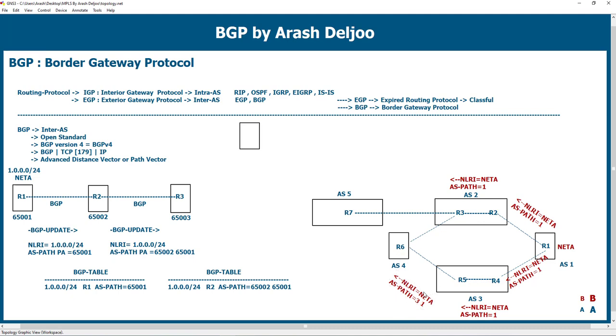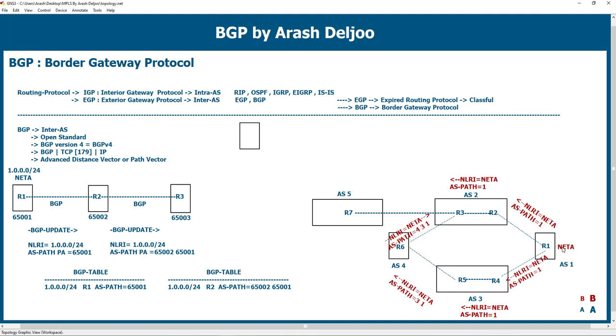R6 keeps this information, and sends other updates. Look at here. Here, R6 sends this BGP update to R3, and R3 receives another update from R6. The AS path is incremented to 4.3.1.